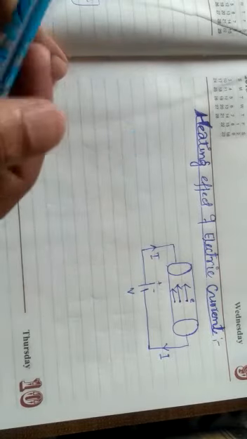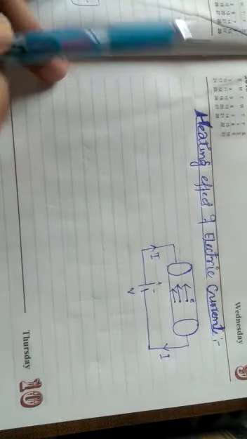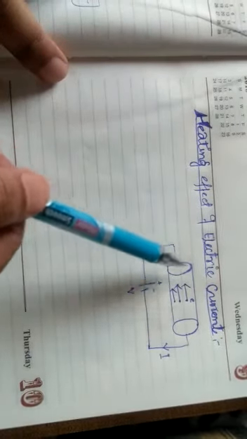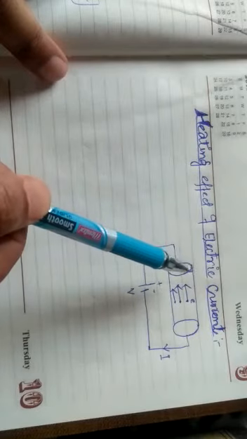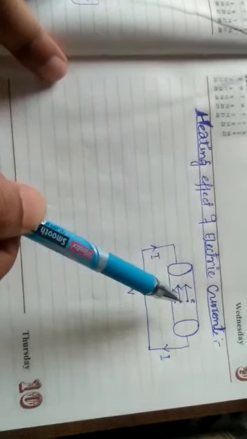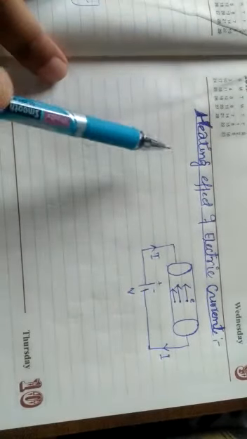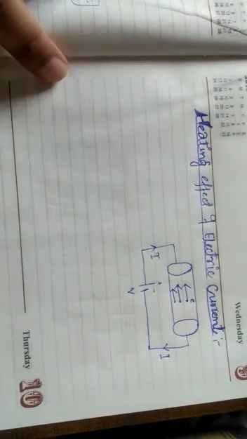Now this current, I have put a heading there: heating effect of electric current. As we know, once the current flows through a conductor, it not only produces an electric field or magnetic field, which you are going to read in the next one, but it has another effect that is called the heating effect.